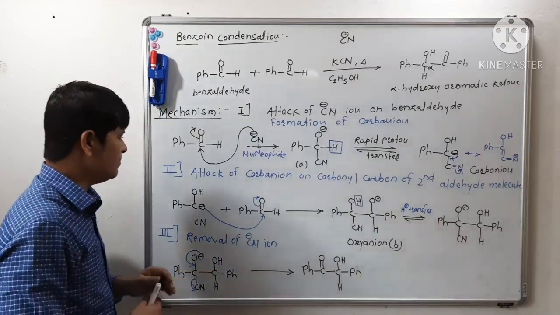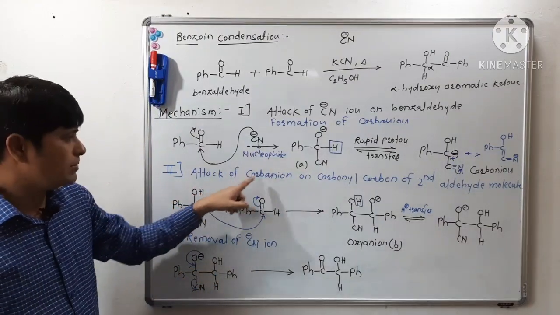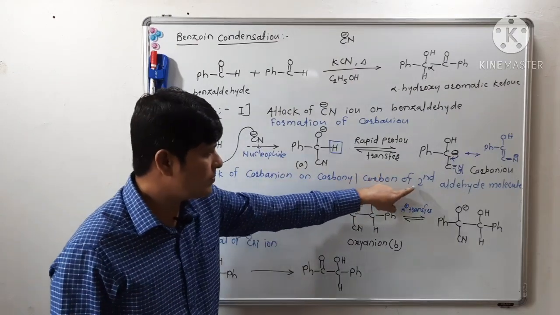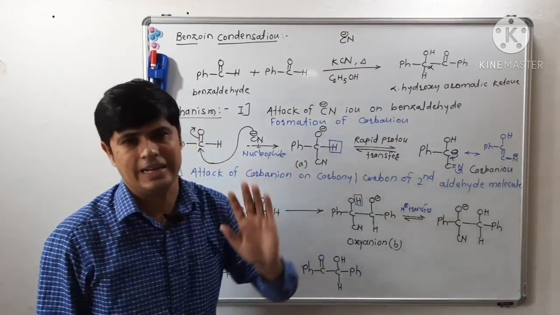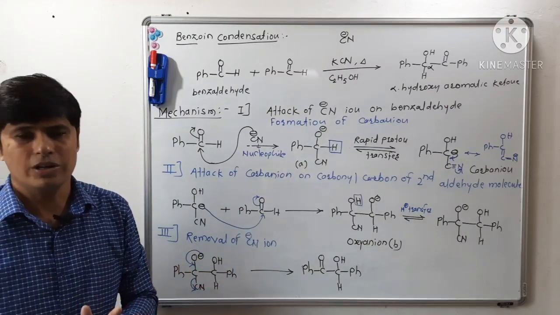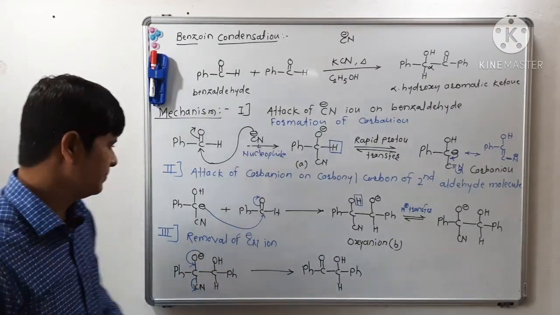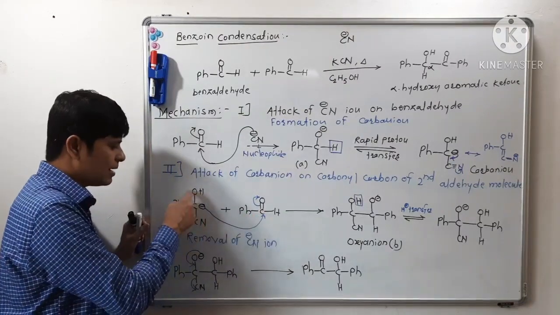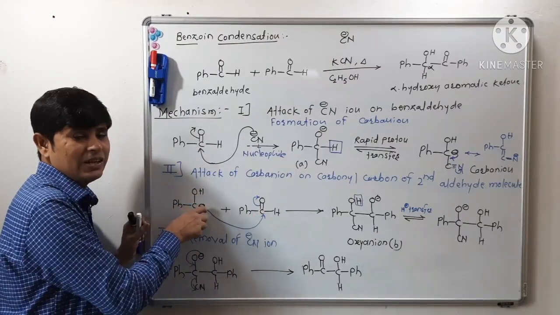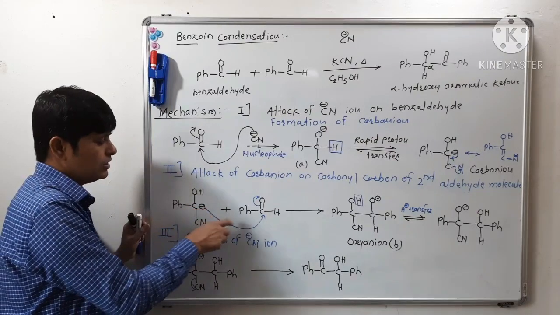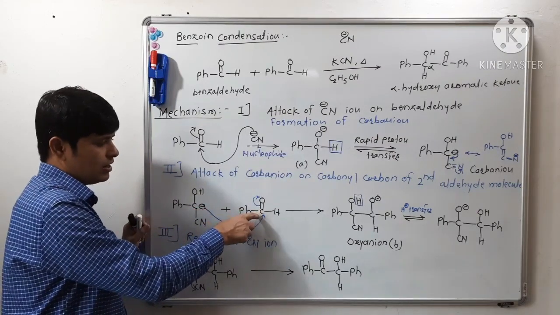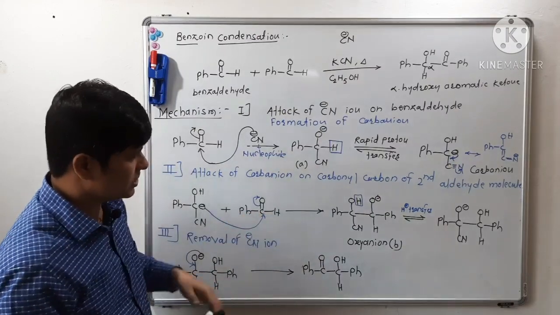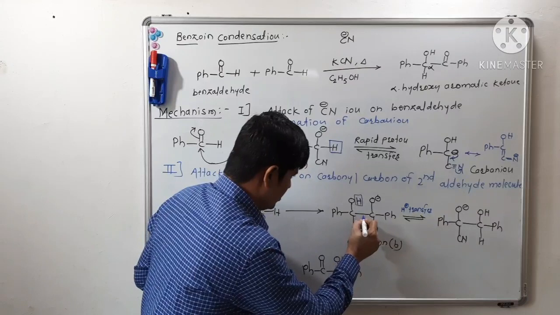Now in the second step, there is attack of that carbanion on the carbonyl carbon of the second molecule of aldehyde. So this carbanion will attack the carbonyl carbon. Here this carbanion is acting as a nucleophile, isn't it? So it is attacking the carbonyl carbon of this second molecule of benzaldehyde, and there will be a formation of a new carbon carbon bond.